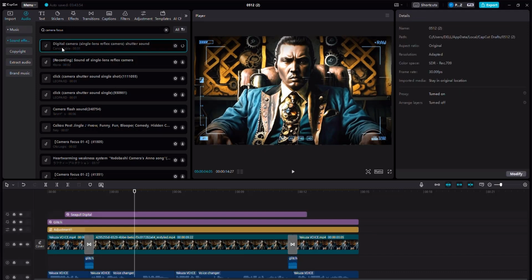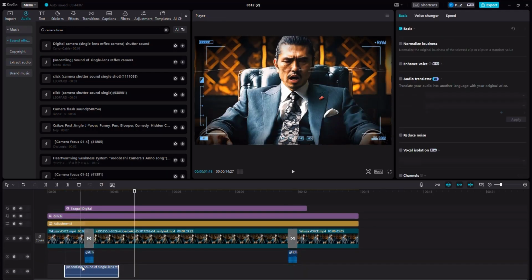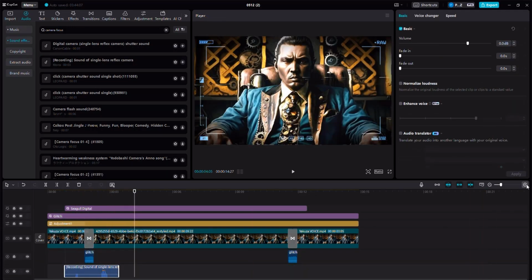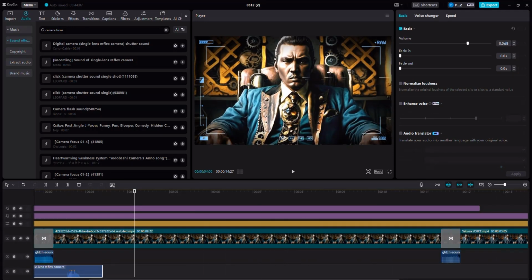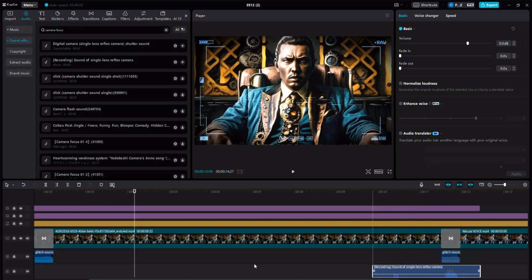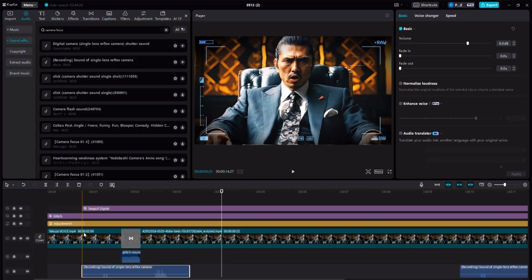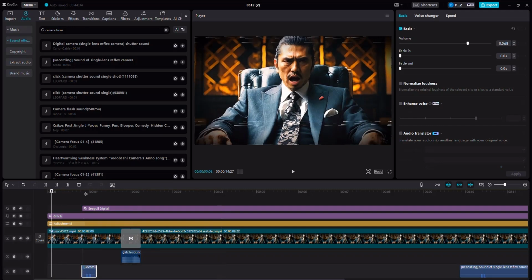Now, let's click on this one. Yeah, this is the one I'm talking about. So I'm going to drag it here. But of course, this effect, like it is right now, it should be edited for the beginning. But at the end, I can keep it like this. And then I can add the same effect. Okay, let me just Control-C to copy it. And then let's go right here. Place it in. And then I'm going to keep just the first initial bit. I don't want to keep that other part. I just want this to be here. So if I play the video now.